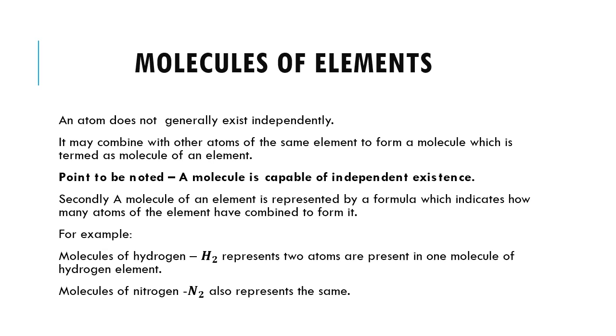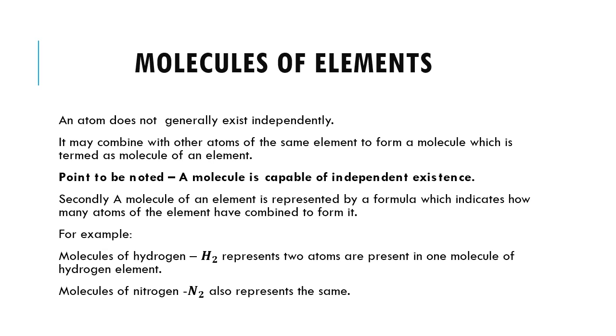For example, in the case of hydrogen, two atoms of hydrogen may combine to give one molecule of hydrogen, that is H2. So here two atoms of hydrogen combine and give one molecule of the element hydrogen, which is represented by the chemical formula H2.